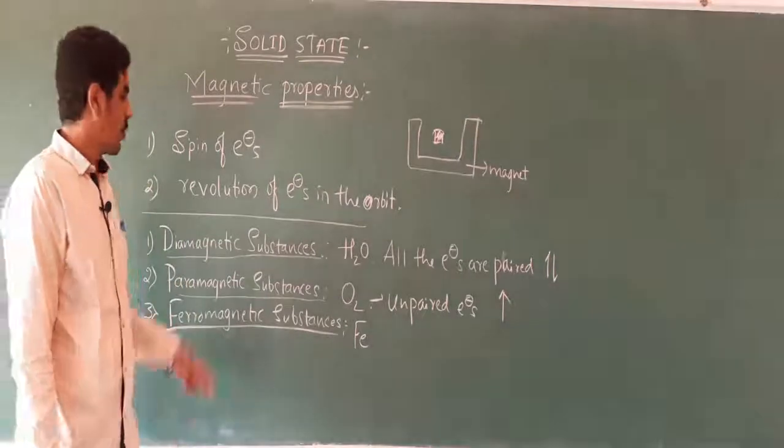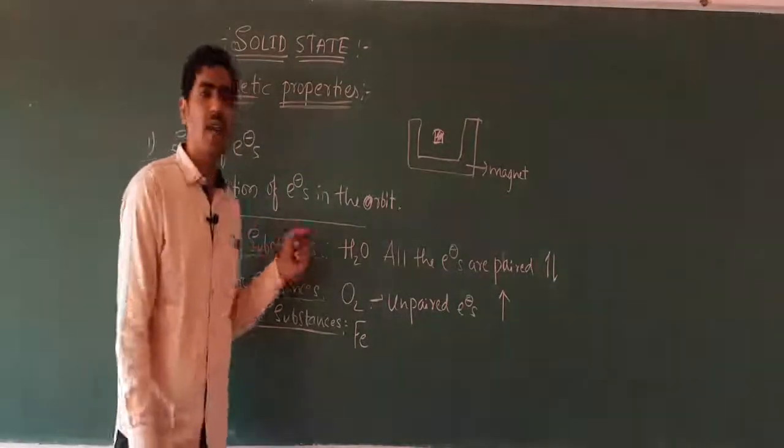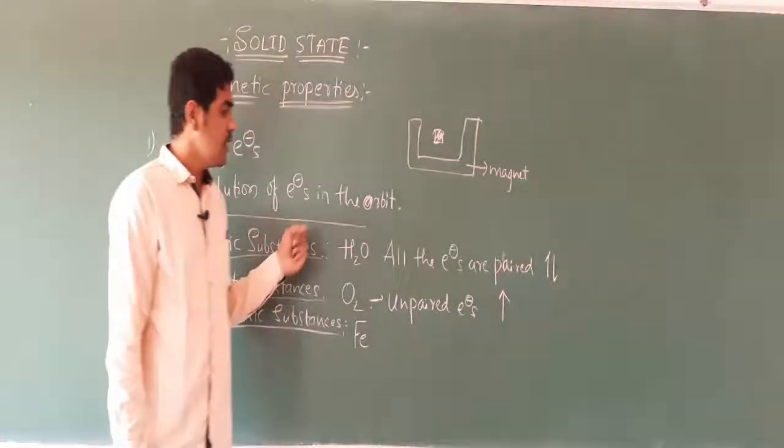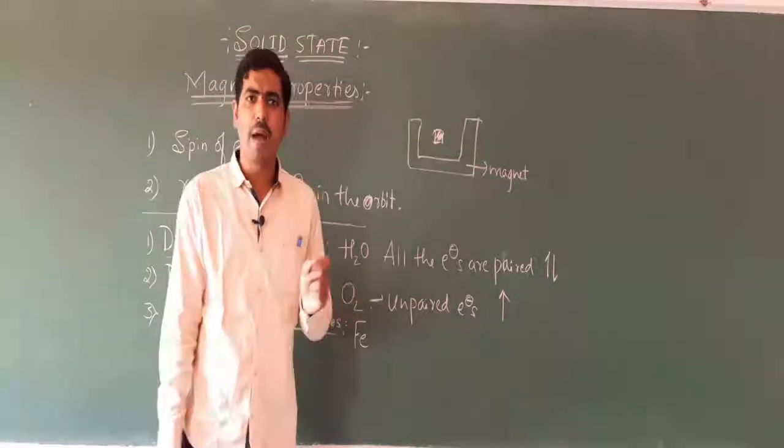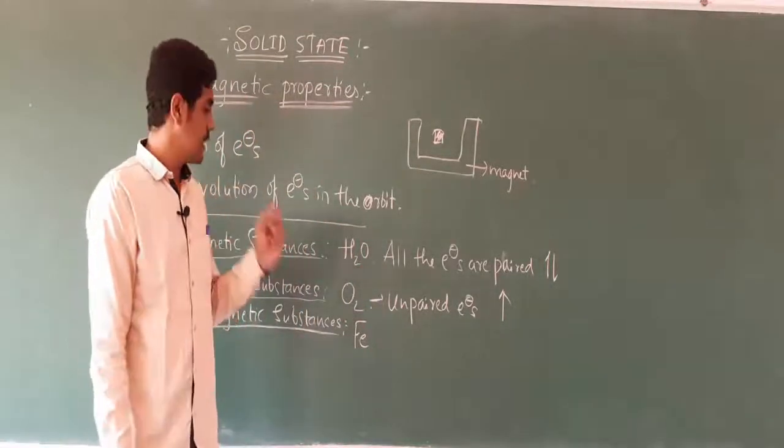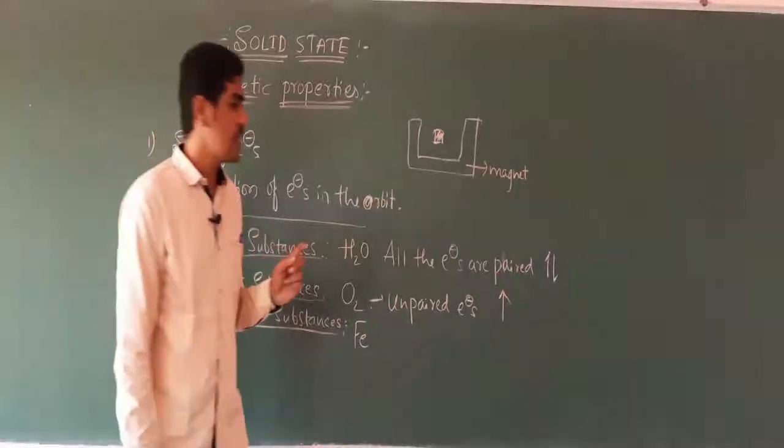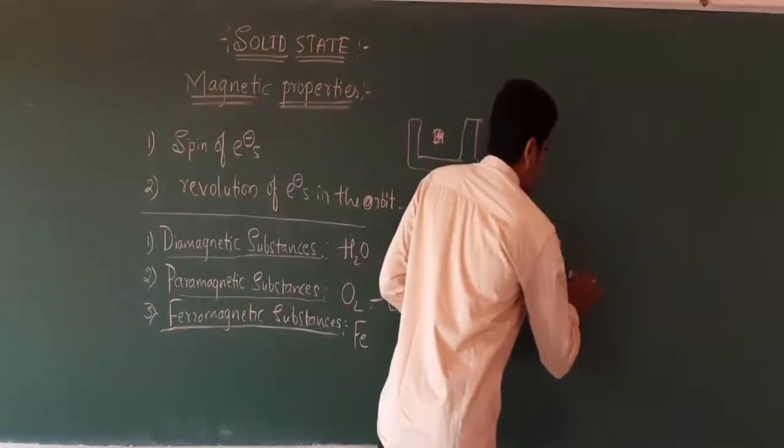So diamagnetic substances are the substances which are weakly repelled by the magnetic field, and this property of a substance is said to be diamagnetism.